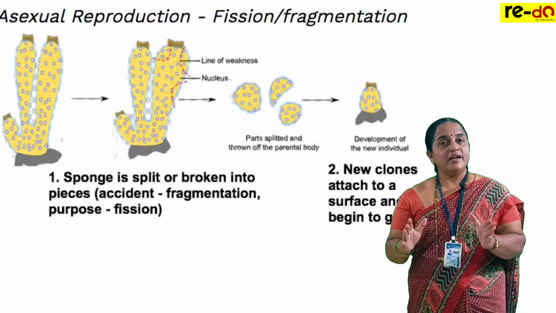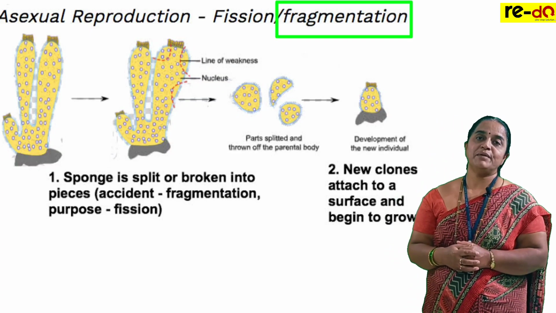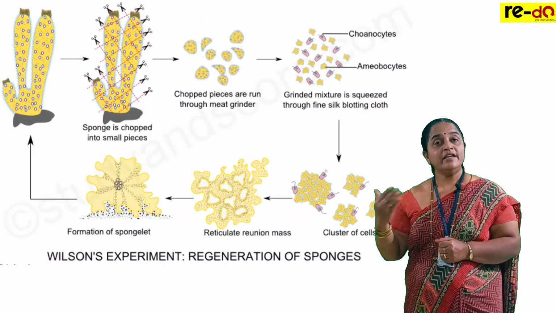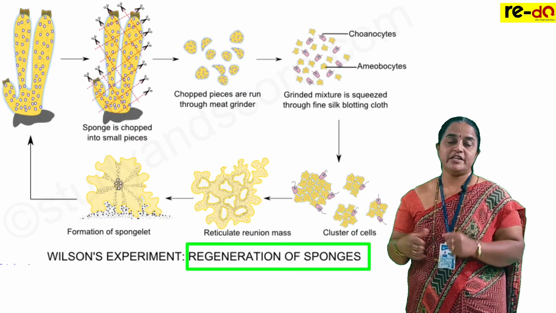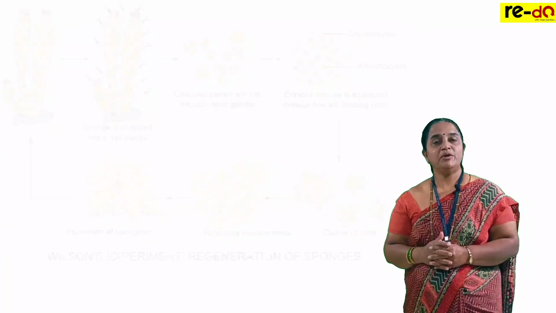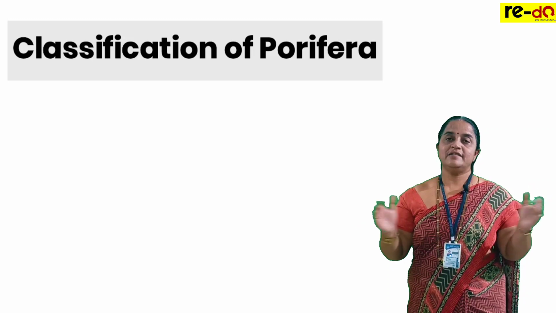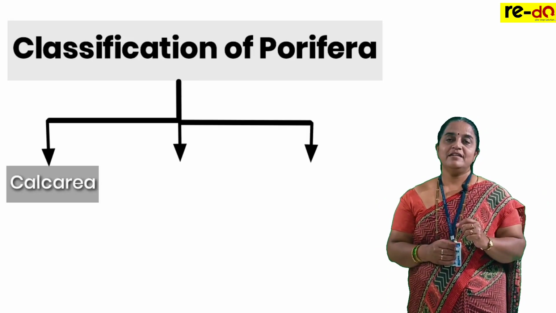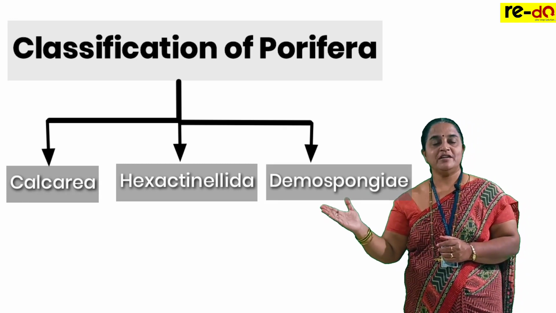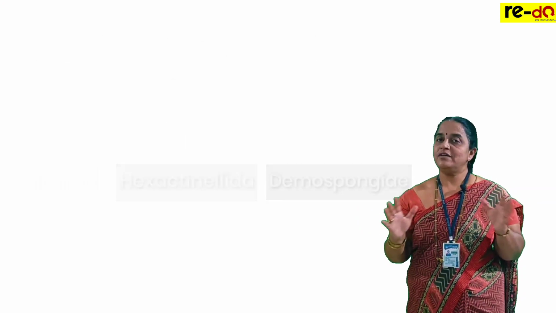After proper growth, gemmules detach, come out along with the water and grow into a new animal. If the animal body is cut into pieces, each piece will develop into a new animal. It is fragmentation. If any part of the animal is lost, they can regenerate that lost part. This is regeneration. So these are some basic modes of reproduction in phylum Porifera. Poriferans are classified into three classes: class Calcarea, class Hexactinellida and class Demospongia. No need to remember this classification, but having knowledge is not bad.